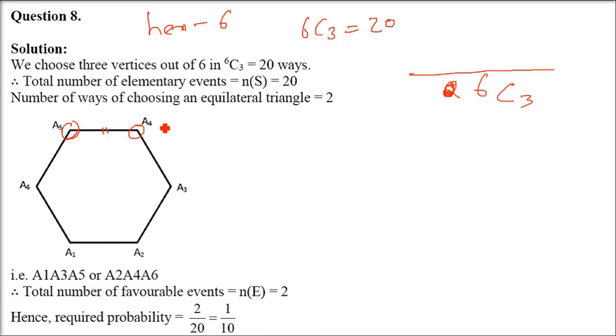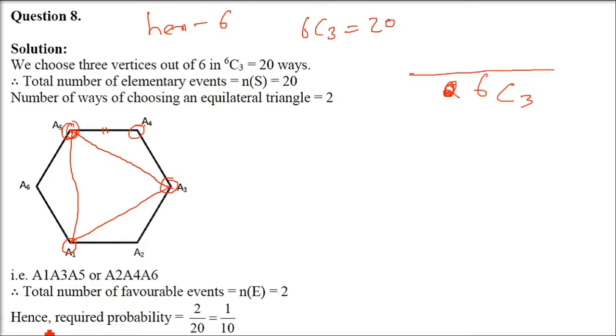Whichever 3 we are choosing, they have to give us an equilateral triangle. If I select A5, A4, A3, it will not give us an equilateral triangle. But if I choose A1, A3, that is, alternate ones, and A5, it will be an equilateral triangle. You can see here also. This is a regular hexagon, so all these alternate vertices we are taking, these sides will be equal.